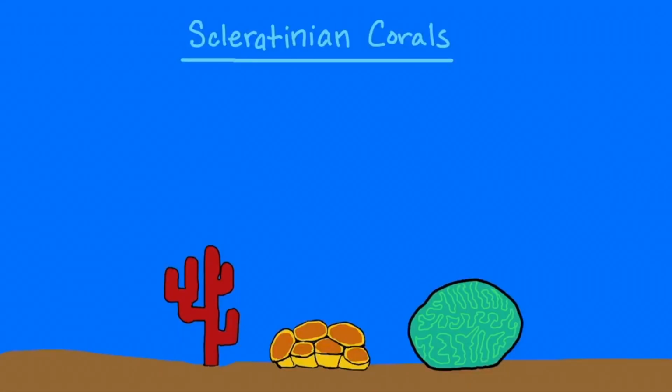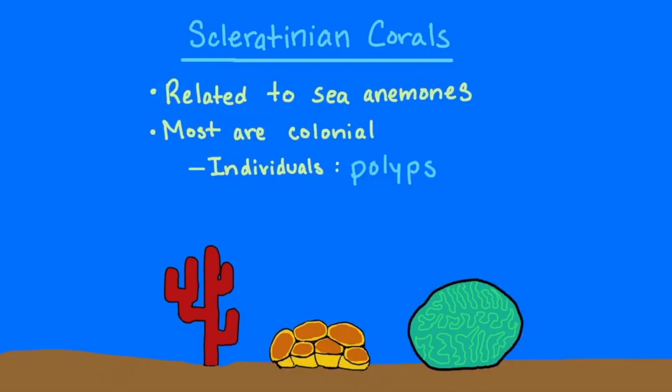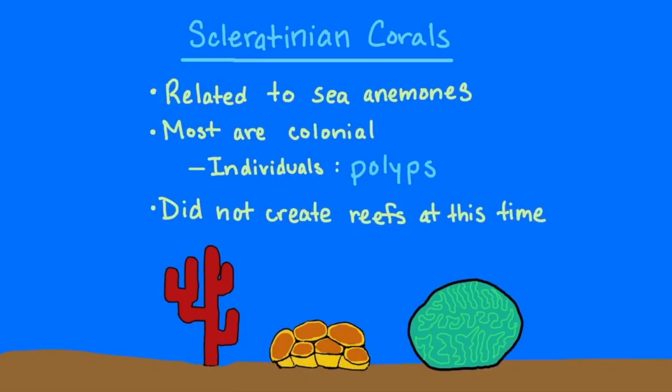Scleractinian corals make their first appearance in the Triassic period. These corals are derived from sea anemones, most are colonial, and their individuals are known as polyps. During the Triassic, they did not form reefs yet, but they create the majority of reefs close to the surface found in today's oceans.